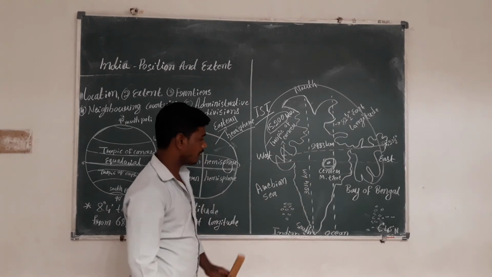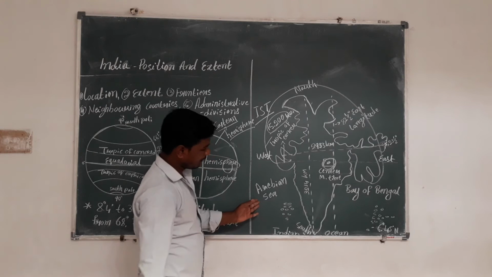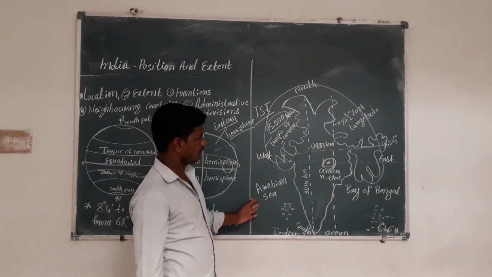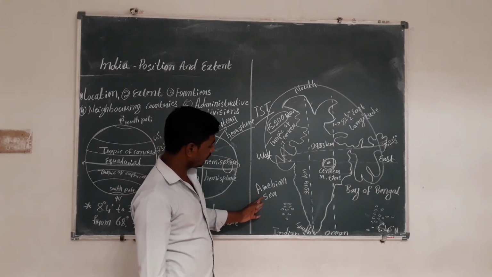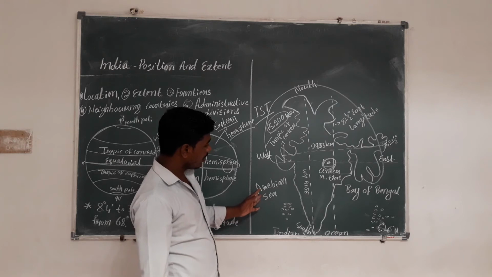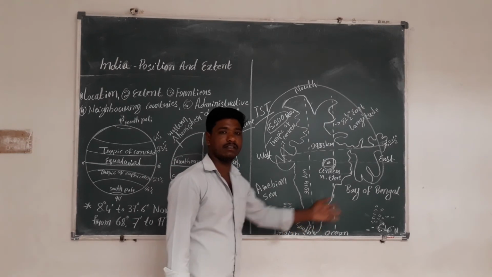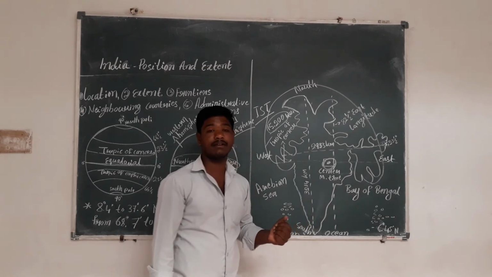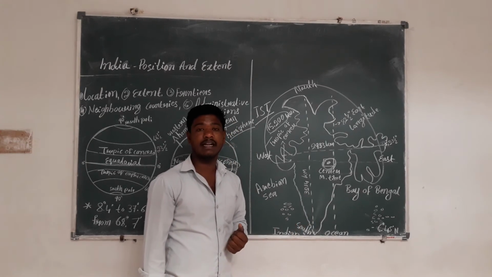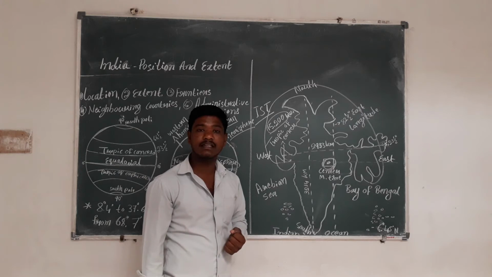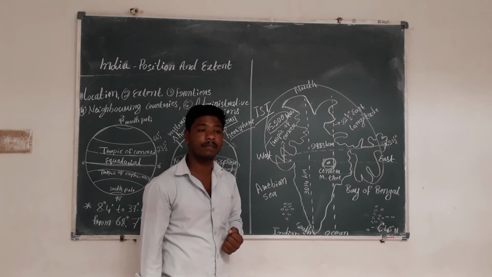What is the next one? Water frontiers. Our India is covered by water on three parts. That's why we call our India a peninsular country.